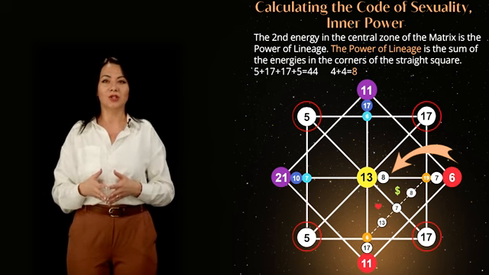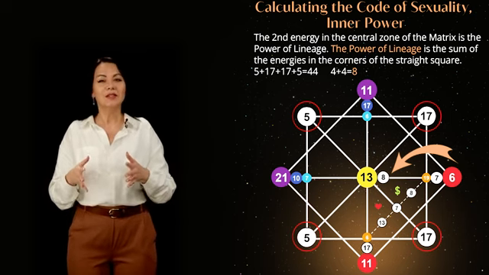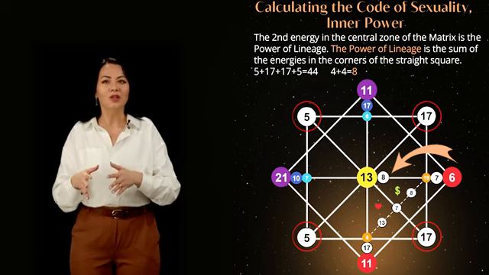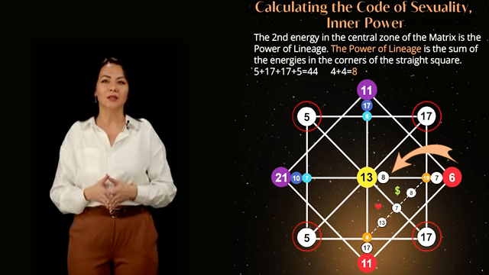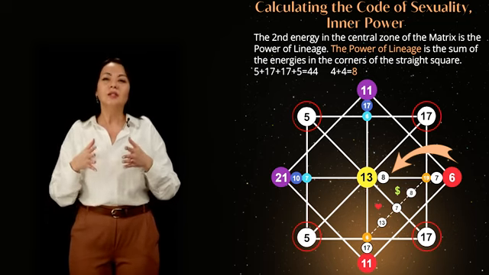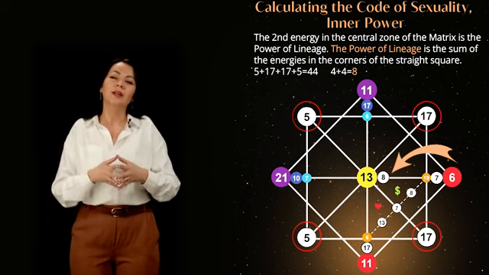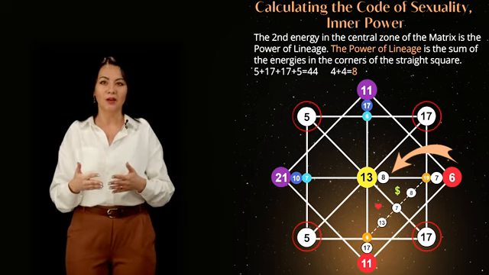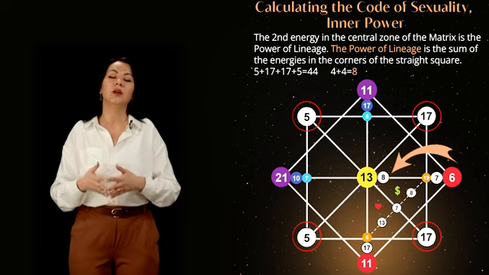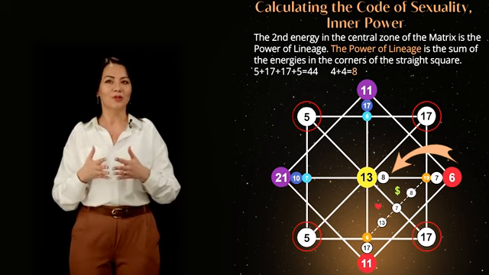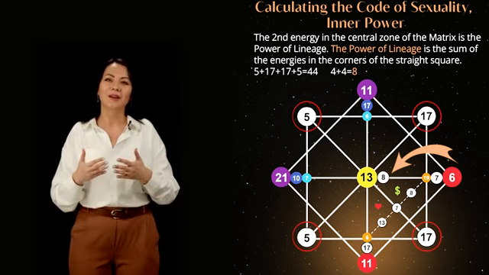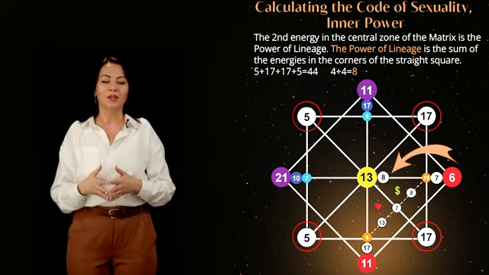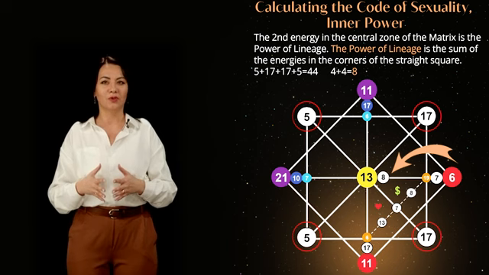Let's move on to the central zone. Calculate the energy of the family's inner power for further calculations of the father's and mother's ancestral karma. To obtain the energy of the family's inner power, which is the second energy after the central energy of the matrix, we need to sum up the energies in the corners of the direct square: 5, 17, 17, and 5. The sum is 8th energy, and we record it next to the central energy. Pay attention, this value represents the family's inner power. Remember it because this energy is the basis for calculating the ancestral karma.